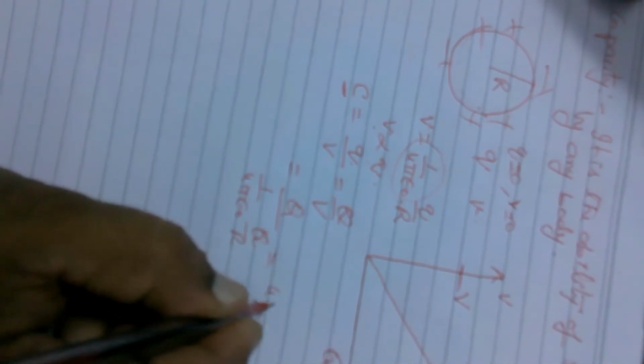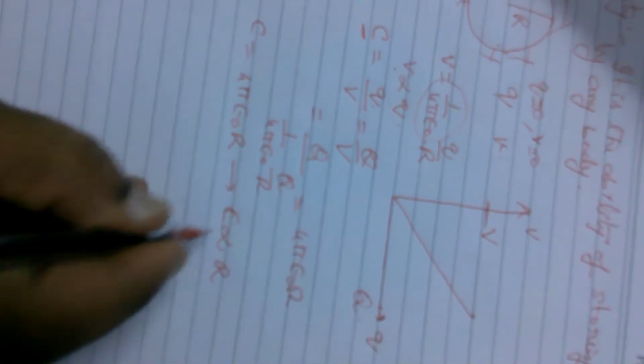Now if we substitute here in place of V, 1/4πε0 Q/r, then Q gets cancelled, and we get 4πε0r. That means the capacity of a spherical conductor is 4πε0r. This means capacity depends on radius. Greater the radius, greater the capacity it will have. It means a greater amount of charge it will store if the radius is greater.